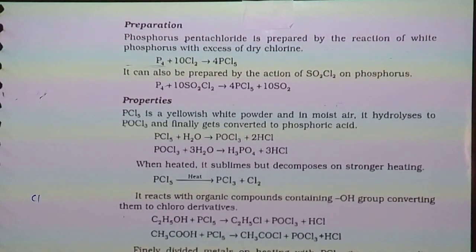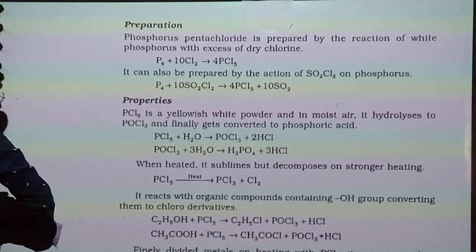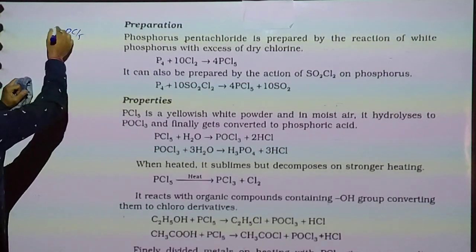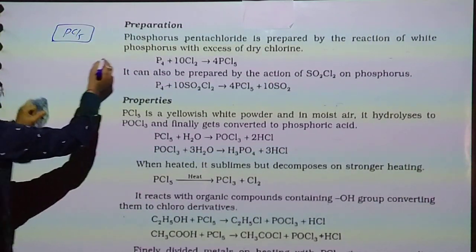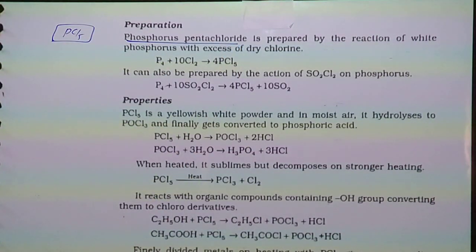Now preparation of phosphorus pentachloride. Another short note: write a short note about phosphorus pentachloride. First of all preparation, then after properties.